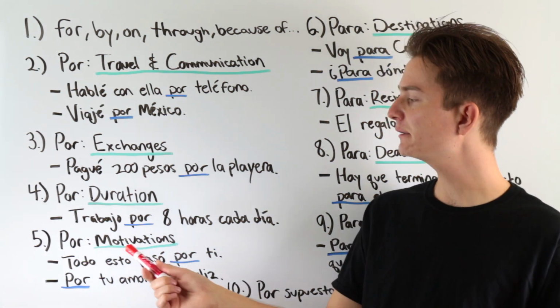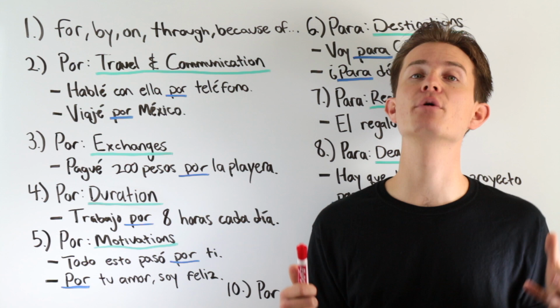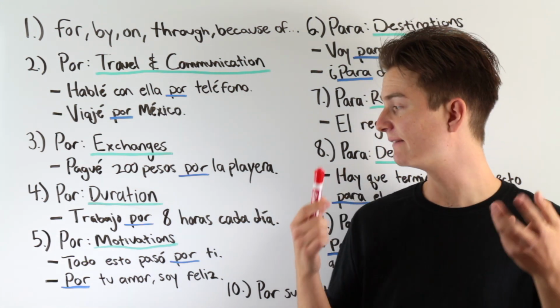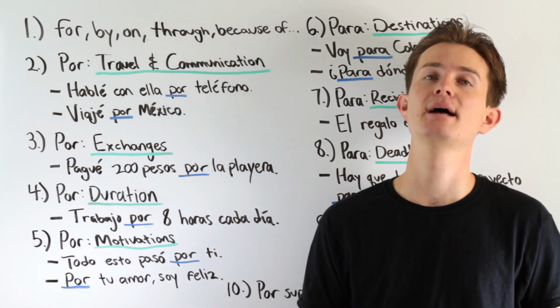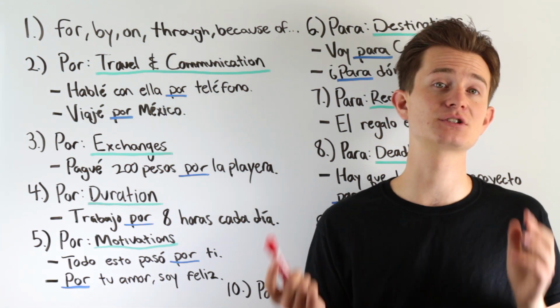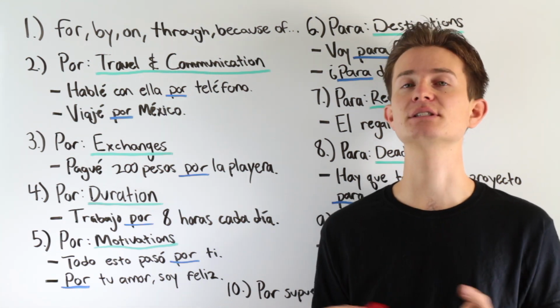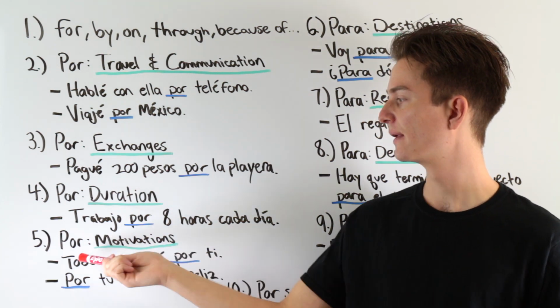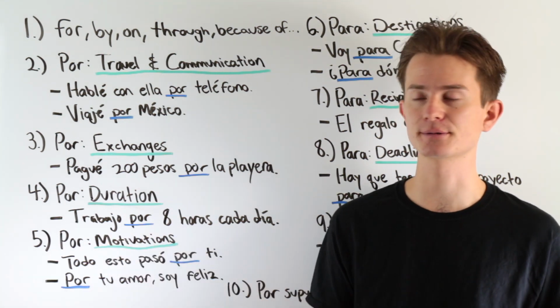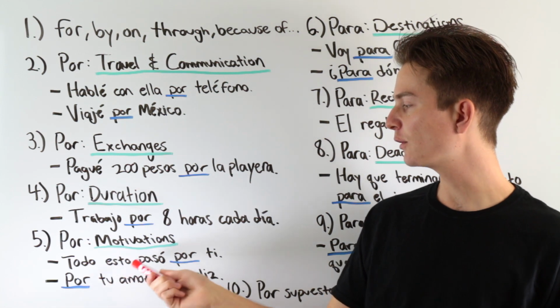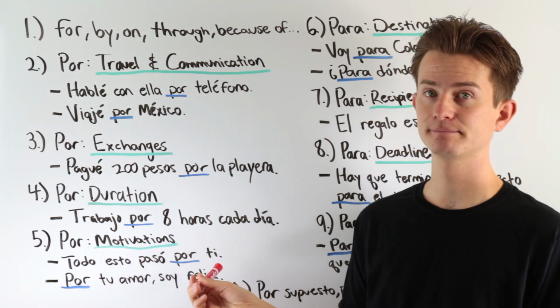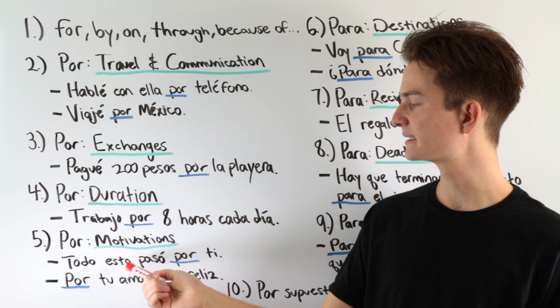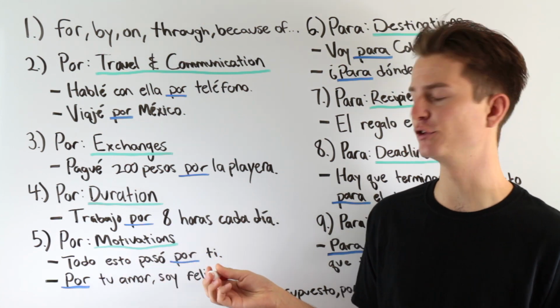Okay, cool. And finally, we use por when talking about motivations. Now, this is a very, very common use of por, and it's quite common to hear this in songs, okay? So if you're listening to a song in Spanish, it's quite often that you're going to hear this use of por, okay, when talking about motivations, okay? So, todo esto pasó por ti. All of this happened because of you.